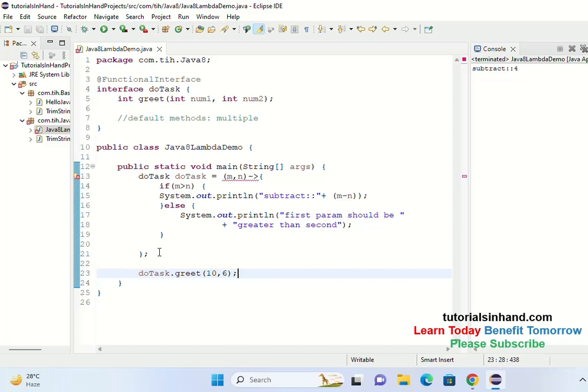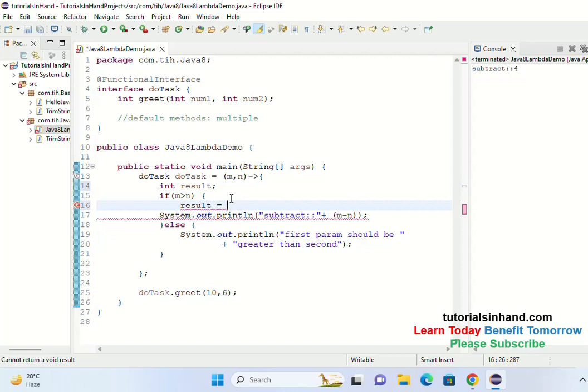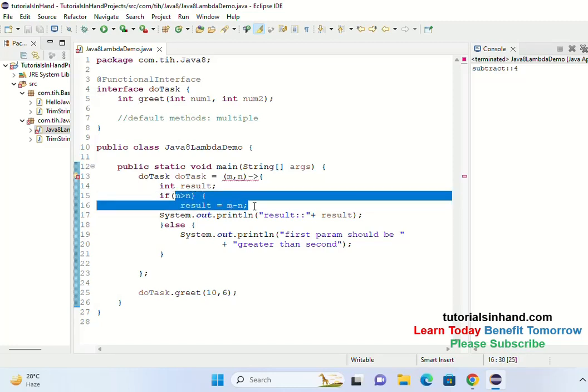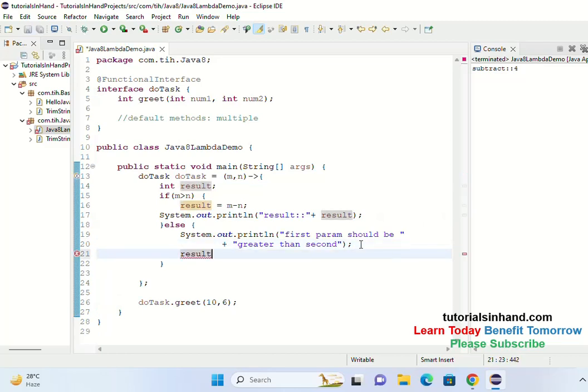So what we have to do is, let's take one variable result, and within result we will perform this operation m minus n. So result is this one, and then we are going to have m minus n at this place, right? If m is greater than n, then it will fall into this one and print the result. Otherwise it will fall into the else and print this one, and then we have to return something so that the rule is not violated.